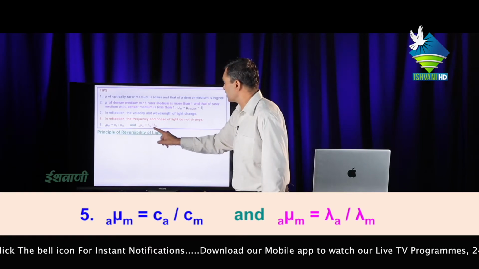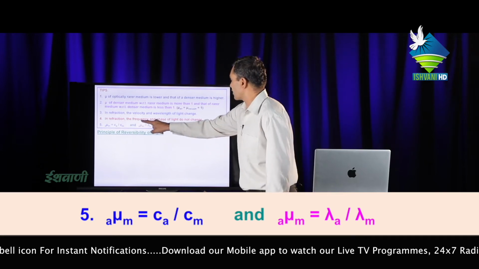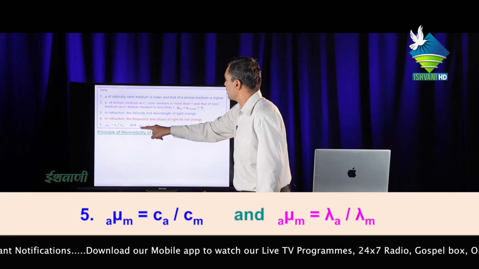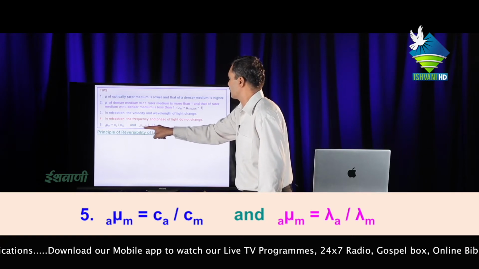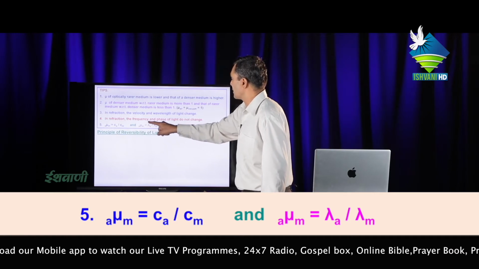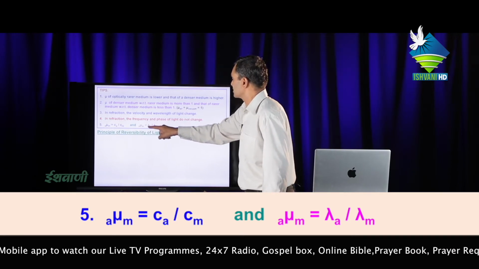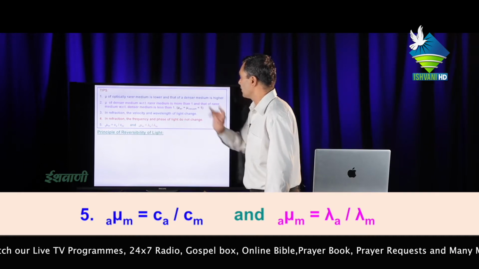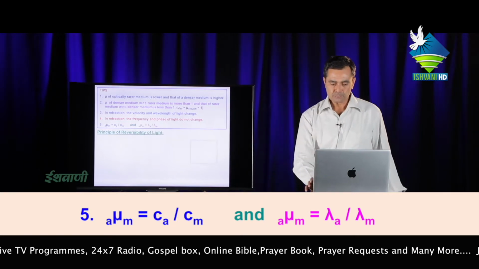Putting this value, the frequency nu is the same, so nu cancels, and the refractive index of the medium with respect to air will be equal to lambda_a upon lambda_m. This is the wavelength in air and this is the wavelength in the medium.